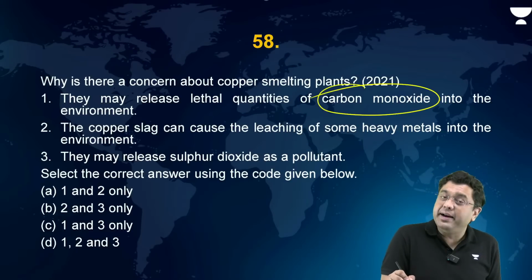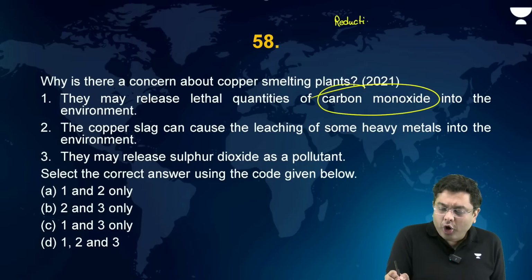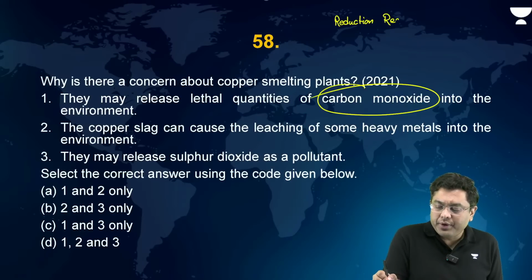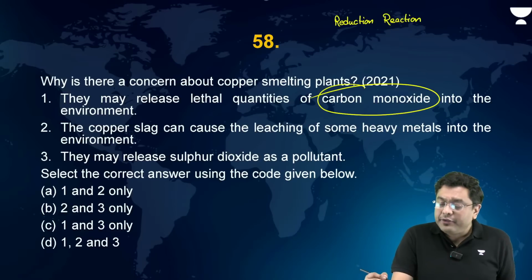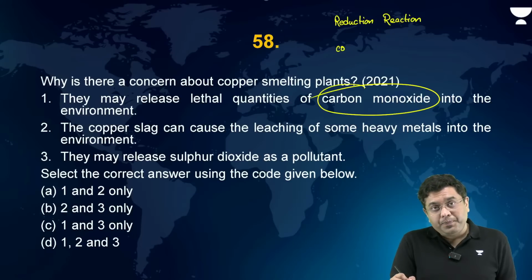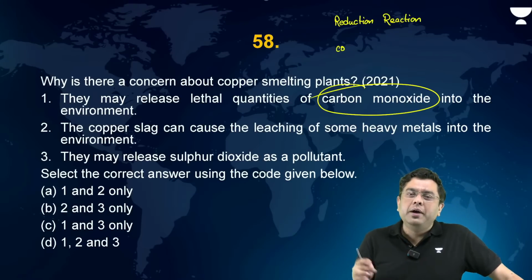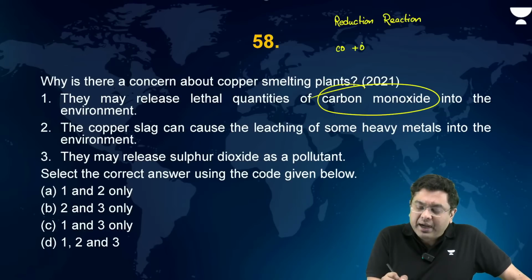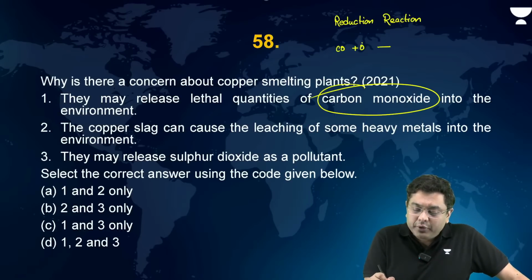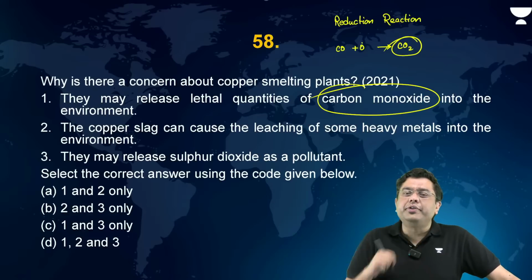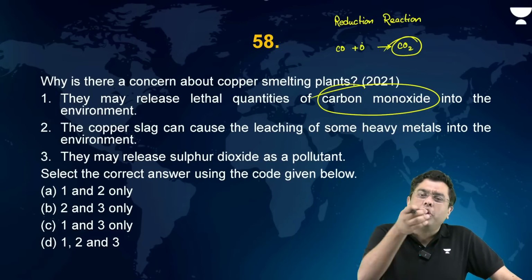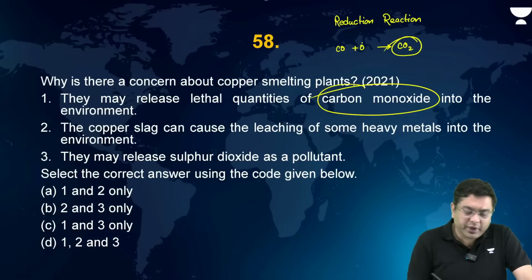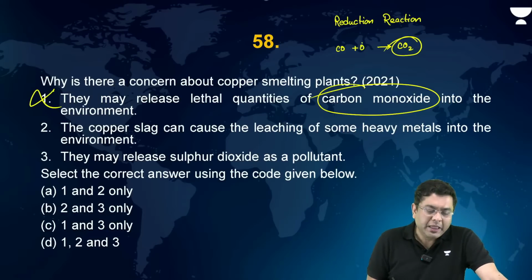Now that is basically carried out by a redox reaction or a reduction reaction. Reduction is what? Opposite of oxidation, isn't it? Now, carbon does react with that ore. That is where carbon monoxide is initially produced. But the copper in the oxide form provides the oxygen radical, which again reacts with carbon monoxide, and that produces CO2. So CO2 is released because carbon monoxide is consumed from the oxygen radical in the copper, and CO2 is released, not carbon monoxide.